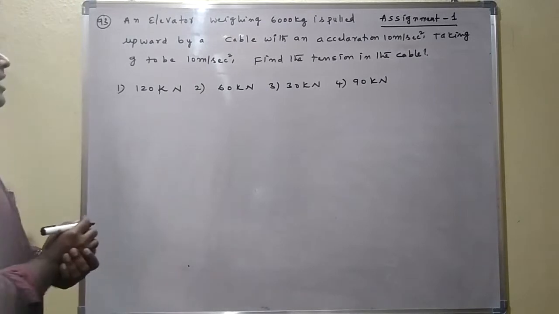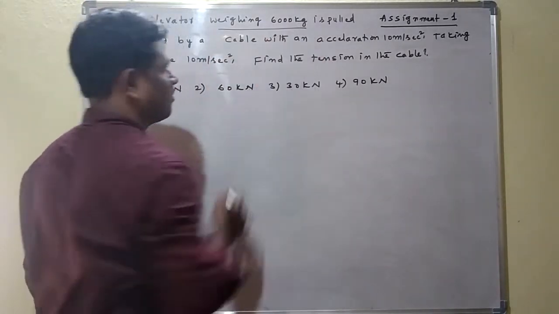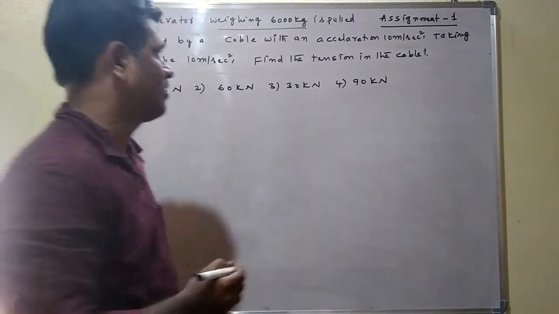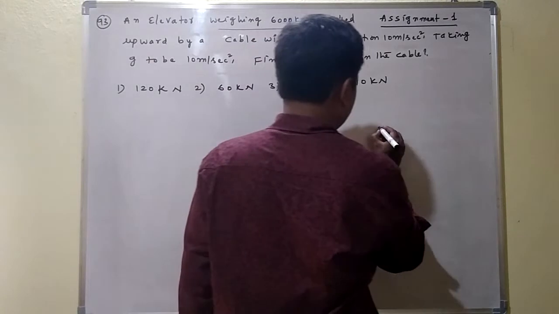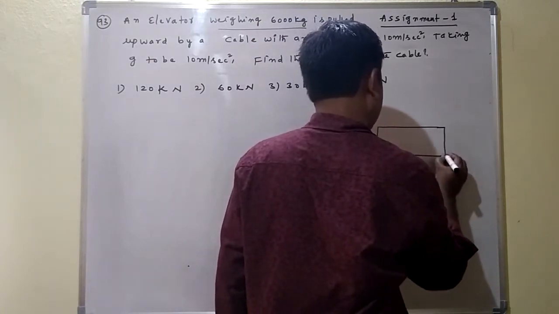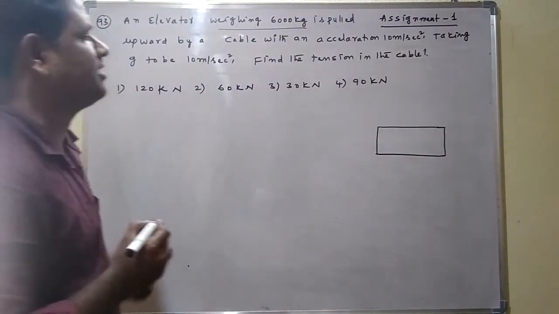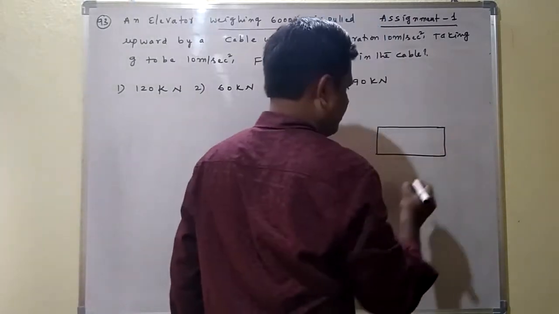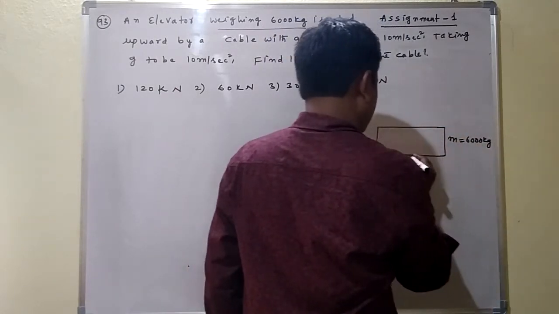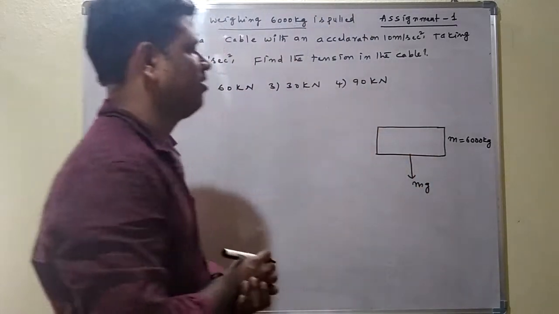See question number 93. Here an elevator is weighing, elevator means lift, and its weight is given. An elevator is weighing 6000 kg, which means the mass is given, and from this we can find the weight. Here m is equal to 6000 kg, and the weight of the elevator is mg, acting in the downward direction.